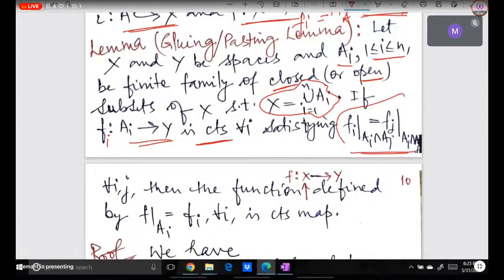So the meaning of this condition is that if we define the function f from X to Y by f restricted to Ai is equal to fi, then f is a continuous map. The reason for this condition is that this makes f a well-defined map. If this condition is not given, the map will not be well defined. So this is required.